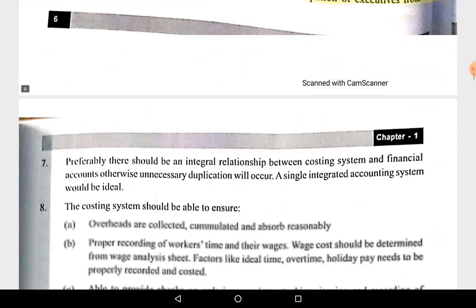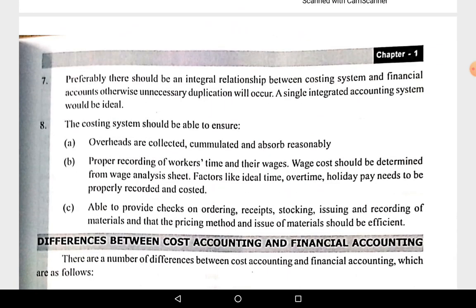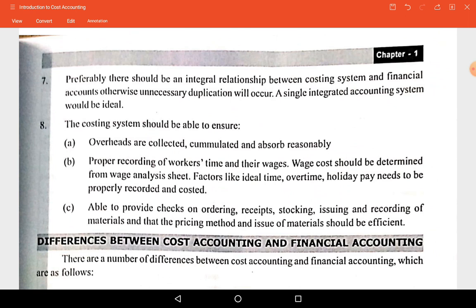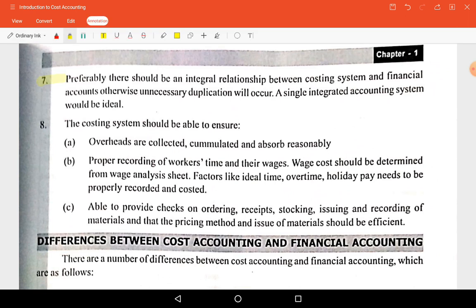Let us see a few more points. One is, preferably there should be an integral relationship between the cost accounting system and the financial accounting system, otherwise unnecessary duplication will occur. A single integrated accounting system should be the ideal one.